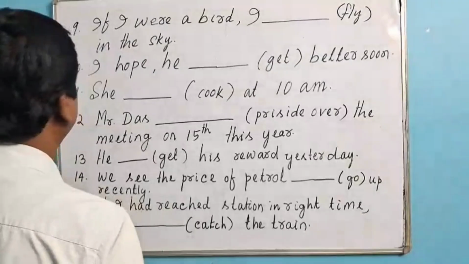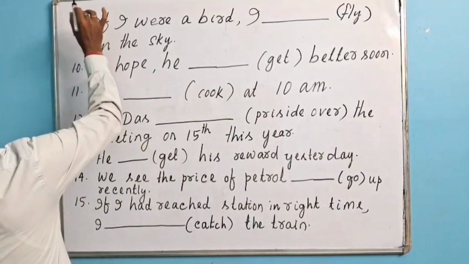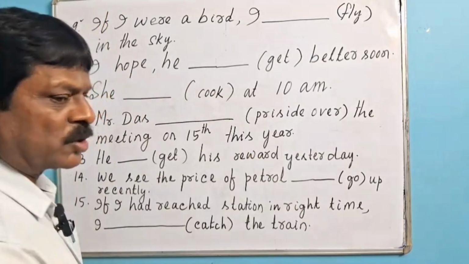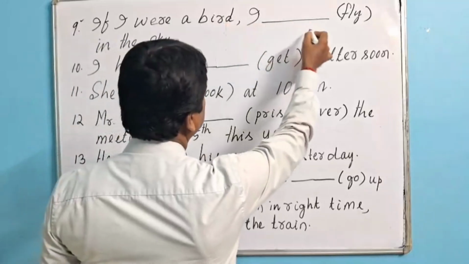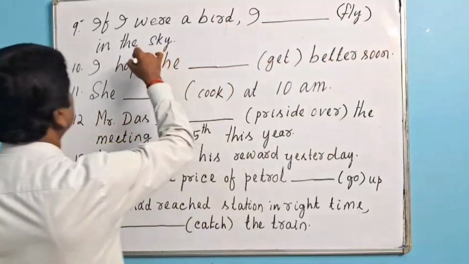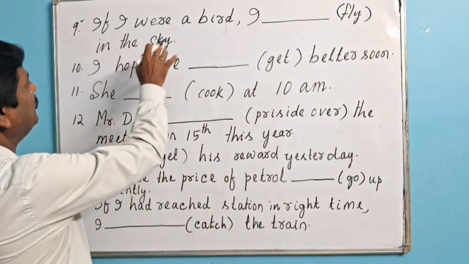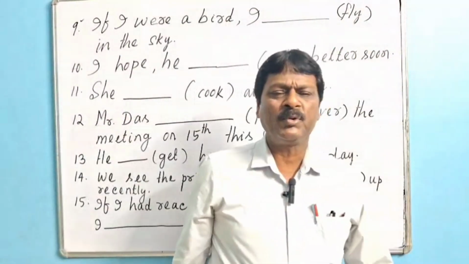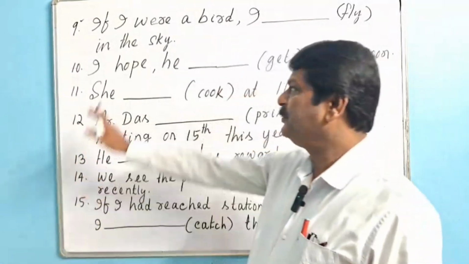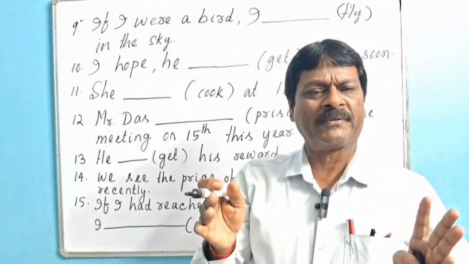Okay, dear guys, now we shall go for question number 9. The question says, if I were a bird, I dash, within bracket fly, in the sky. This is a type 2 conditional sentence. In type 2 conditional sentence, the if clause always contains a simple past tense form of verb.